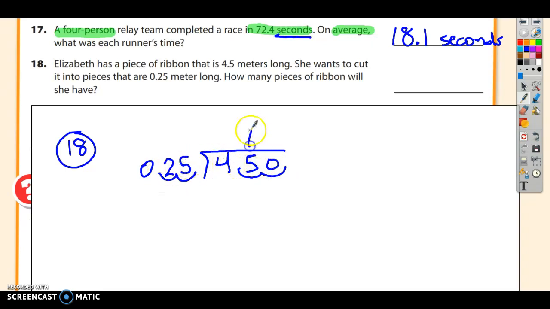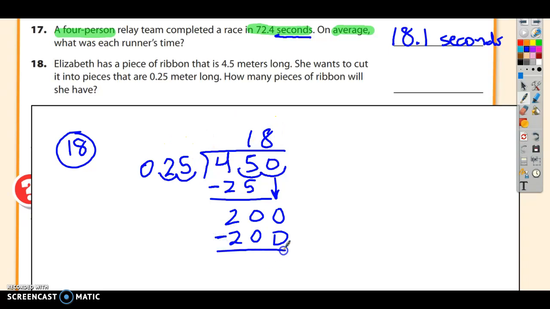25 goes into 45 only once because 2 times 25 would be 50, and that would be too high. So 1 times 25 is 25. 5 minus 5 is 0, and 4 minus 2 is 2. And 20 is smaller than 25, which means I did it correctly. I dropped my next 0. 25 goes into 200 8 times. I'm thinking about quarters. How many quarters makes up $2? 8. 8 times 25 is exactly 200. And I'm done. The answer is 18, as in 18 whole. How many pieces of ribbon will she have? She will have 18 pieces of ribbon. Cool. Moving on.